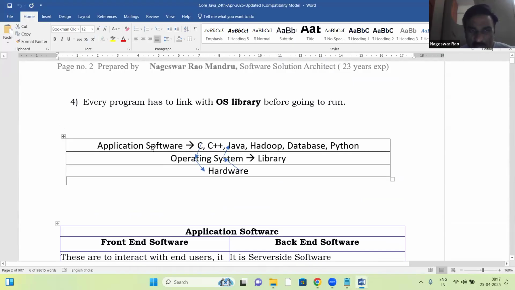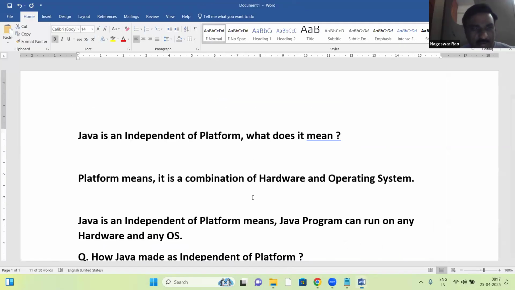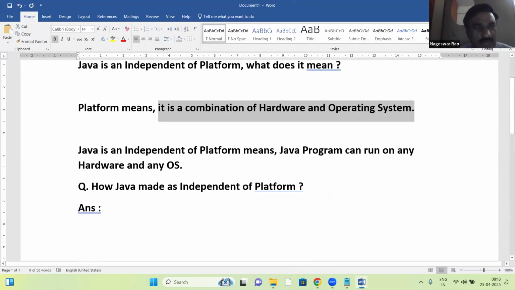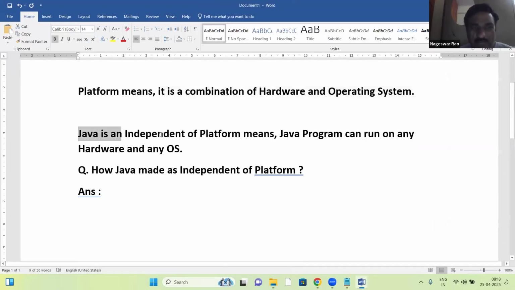On top of which all application software like C, C++, some languages, some tools or packages are running on top of this platform. These two layers, hardware and OS, are the platform. So a platform means a combination of hardware and operating system. Java is an independent platform.